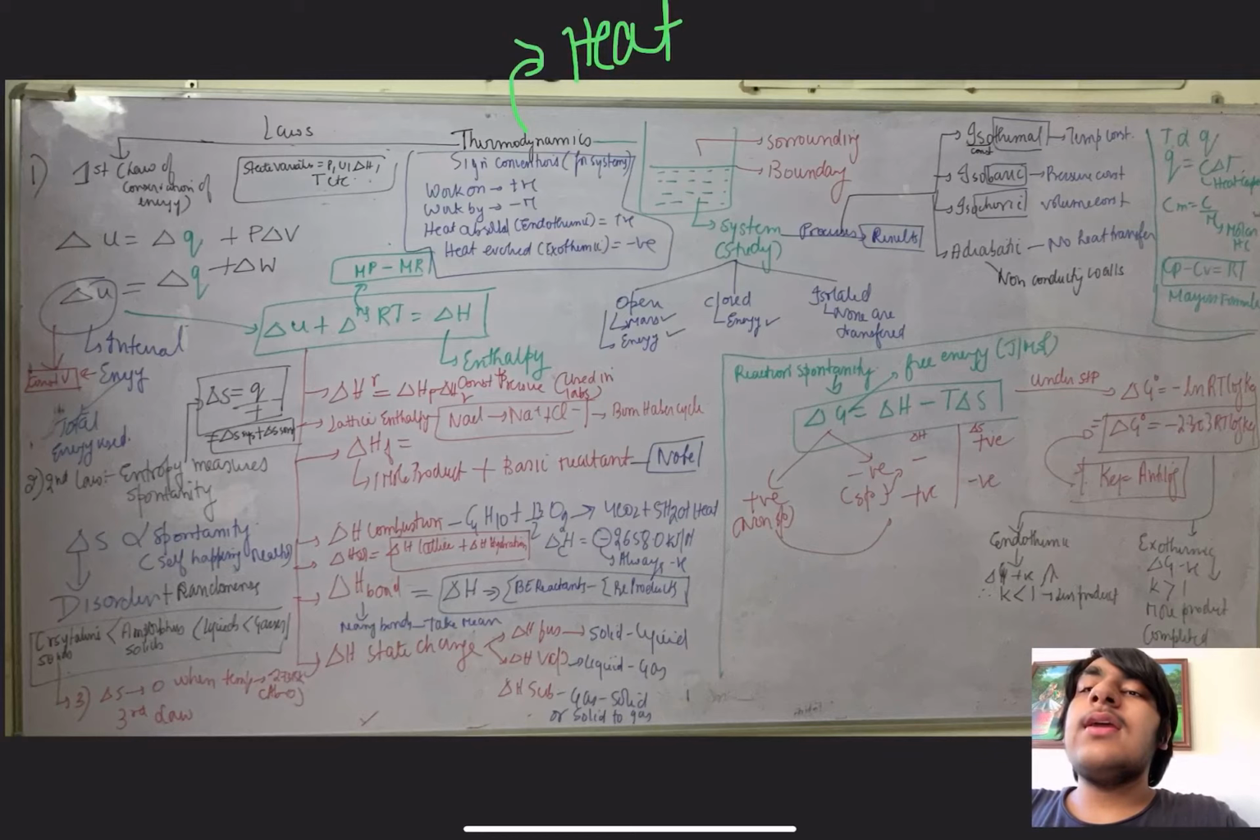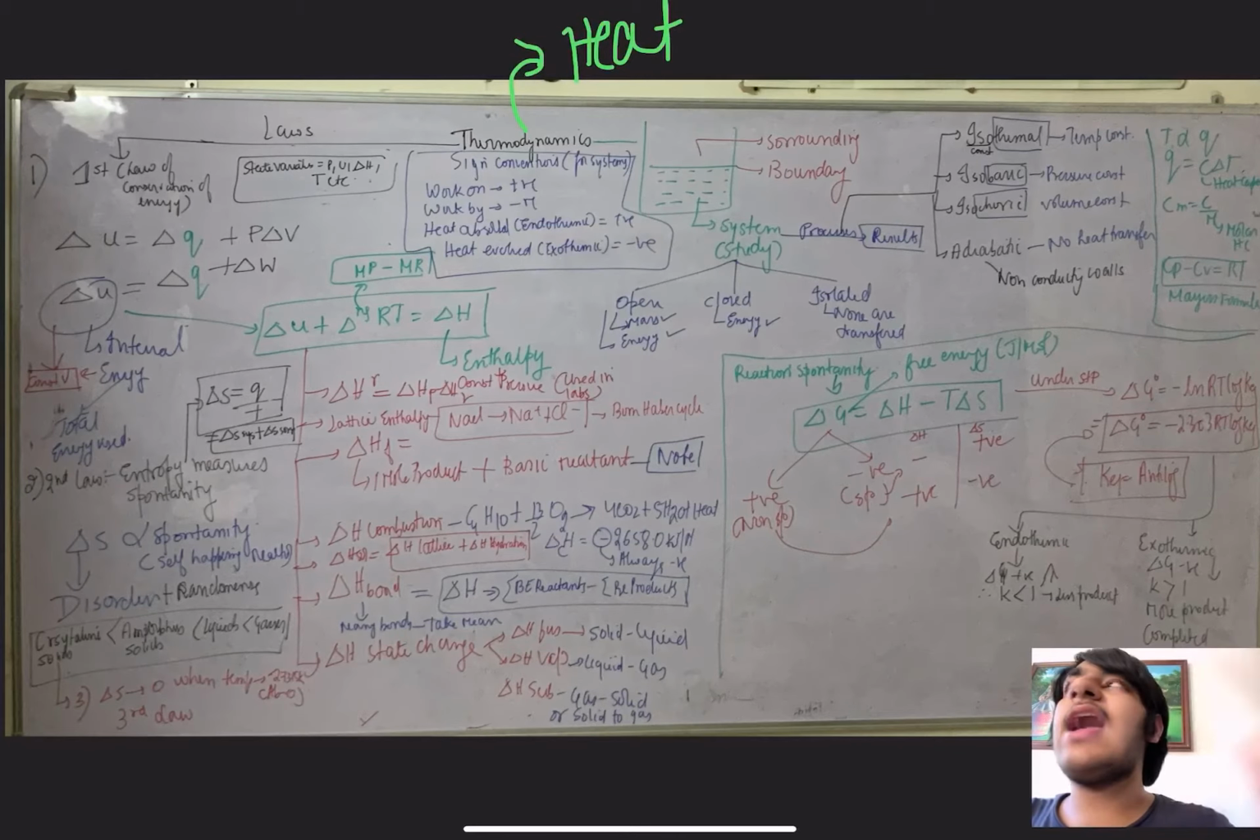Now this system can be of three types. It can be open, closed, or isolated. An open system means both mass and energy can be transferred. Just take an example of me having tea in a spoon. That's an open system. Closed system means heat, or any kind of energy, can be transferred, but there will be no transfer of mass.